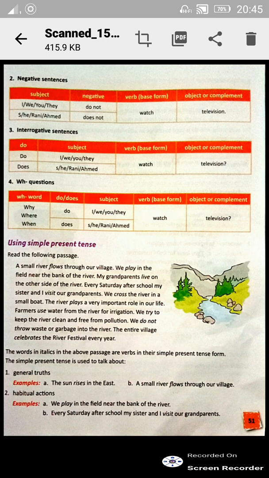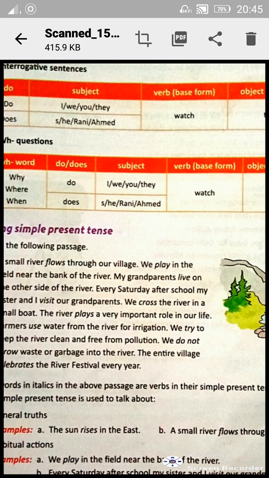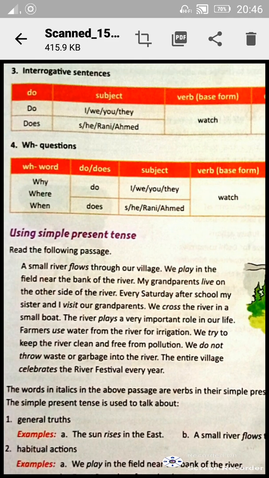See here, in your book there is a paragraph given in the simple present tense. A small river flows through our village. We play in the field near the bank of the river. My grandparents live on the other side of the river. Every Saturday after school, my sister and I visit our grandparents. So this whole paragraph is in present tense. Okay. You all will read this paragraph properly and you will learn how to change sentences into simple present tense.